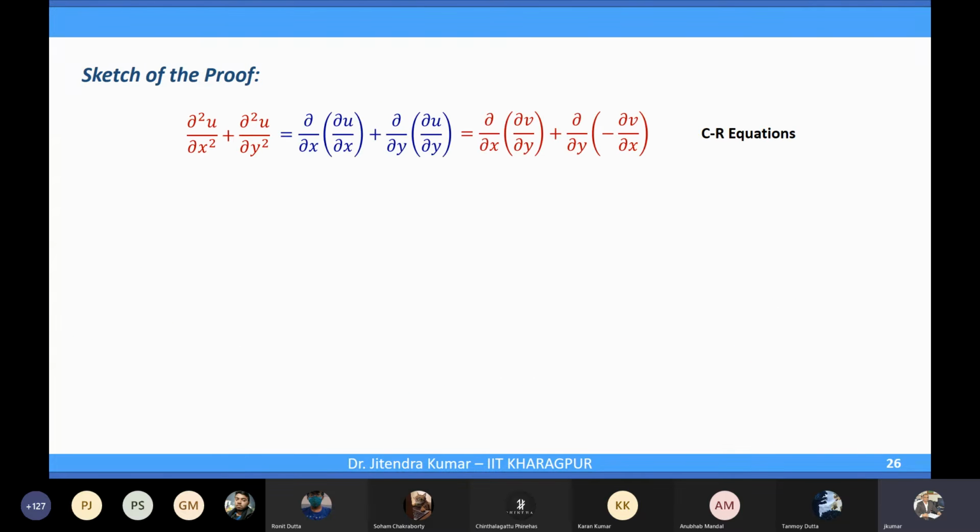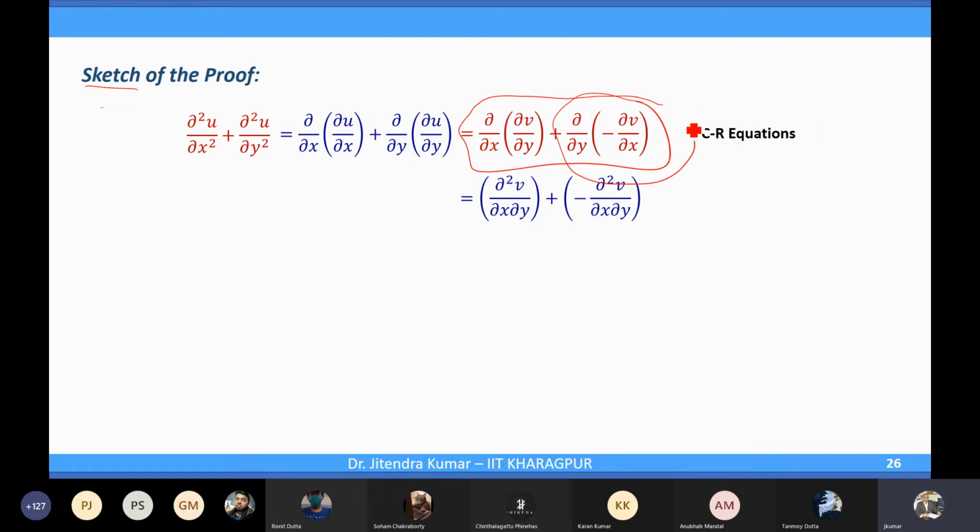But I have used here, just to show in this sketch of the proof, that del 2v over del y del x is equal to del 2v over del x del y. I have assumed the continuity of these partial derivatives, which can be proved again. There is a lengthy proof. As I said, the result is fine: if f(z) is analytic, u and v will satisfy the Laplace equation. You don't have to worry about that, but the formal proof we are not giving here.